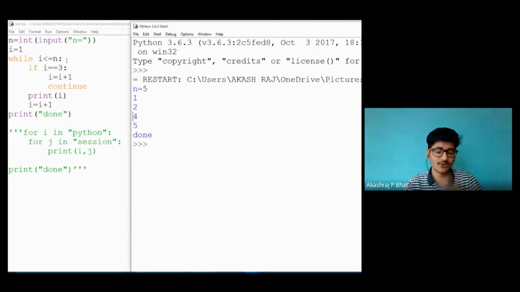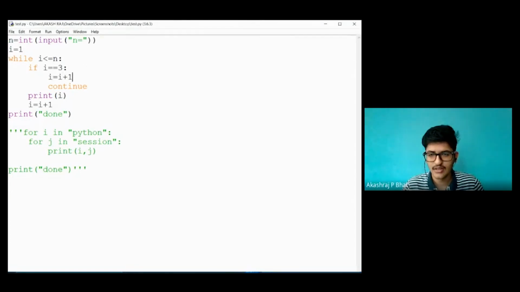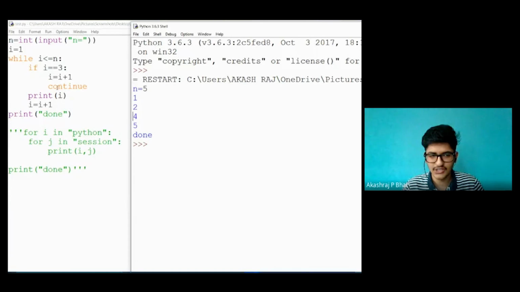That is, i becomes 2 now. So it will check whether 2 is less than 5. The condition is true. It will check whether 2 is equal to 3. The condition is false. It will print 2. Now i becomes 3. So now it will check whether 3 is less than or equal to 5. The condition is true. It will check whether 3 is equal to 3. True. i gets incremented here. So now i became 4. And after that, the next is the continue statement. So it will execute continue.